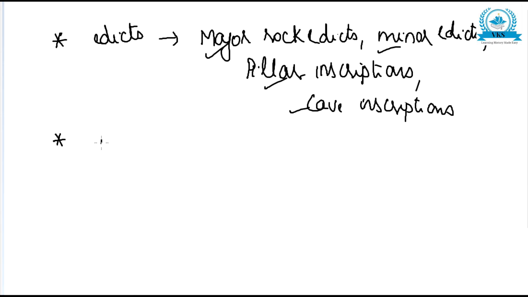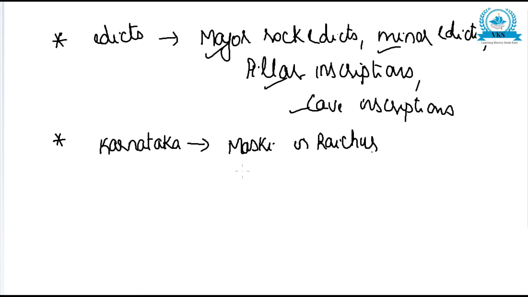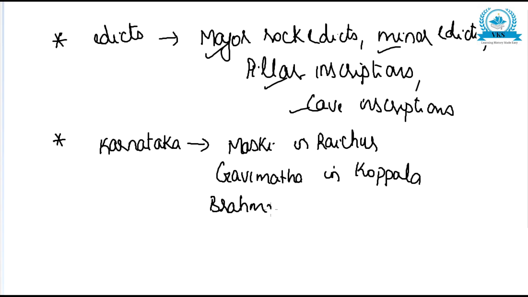Some of the Ashokan edicts have also been discovered in Karnataka. Let us see which places in Karnataka: Maski in Raichur, Gavimata in Koppala, and Brahmagiri and Siddhapura in Chitradurga.